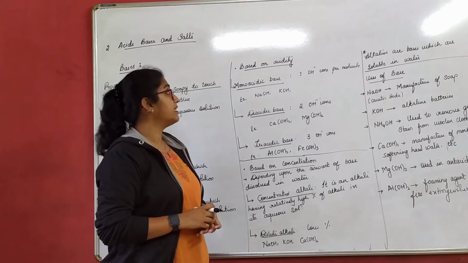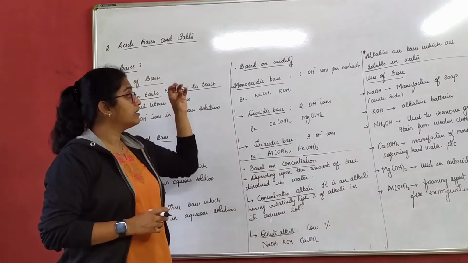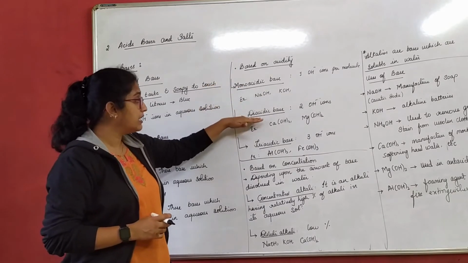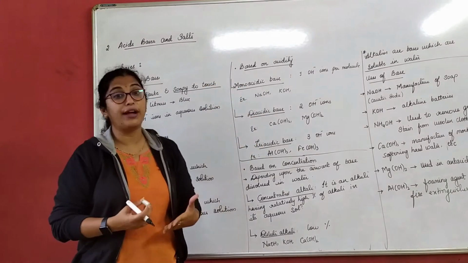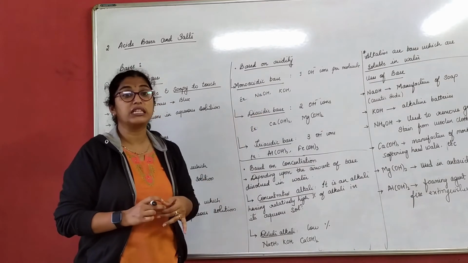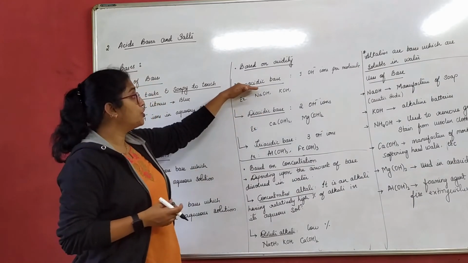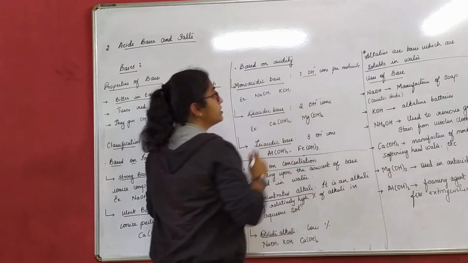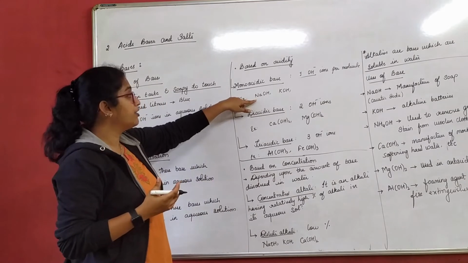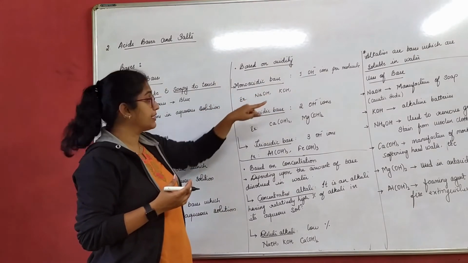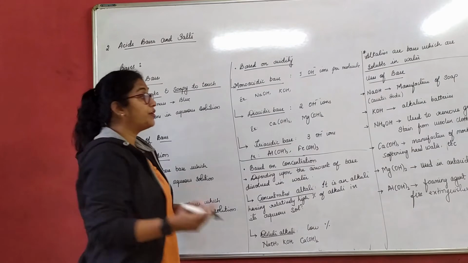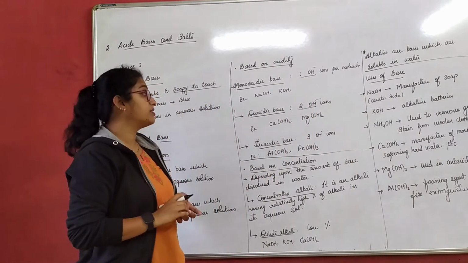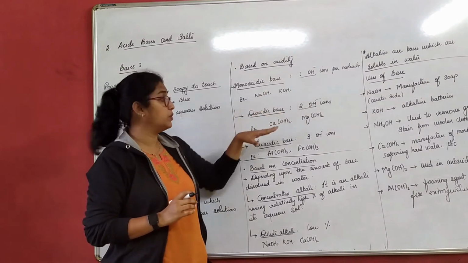Based on their acidity, there are three types: monoacidic base, diacidic base and triacidic base. Same as how we studied in the acid part. A monoacidic base furnishes 1 OH ion per molecule: sodium hydroxide, potassium hydroxide. A diacidic base furnishes 2 OH negative ions per molecule.